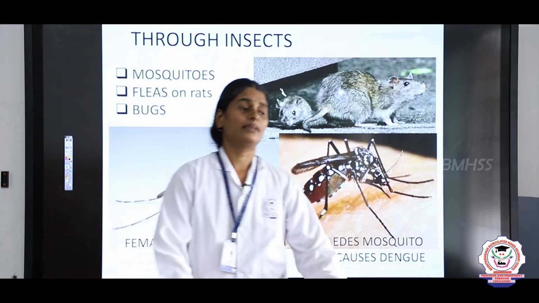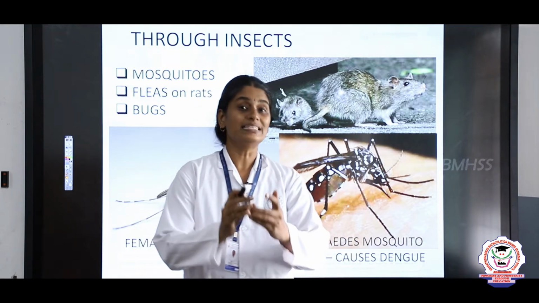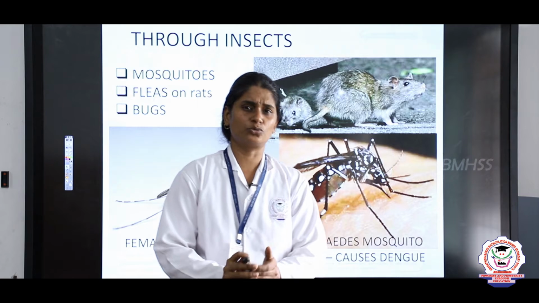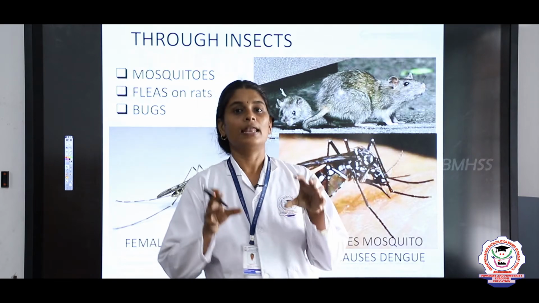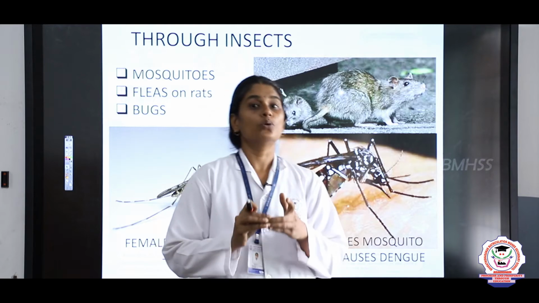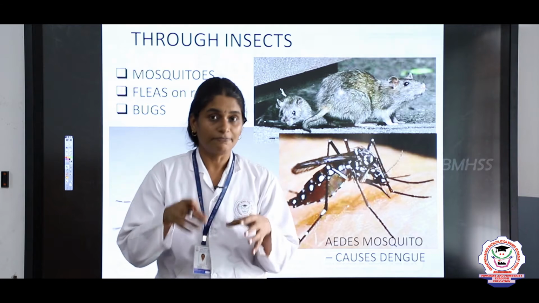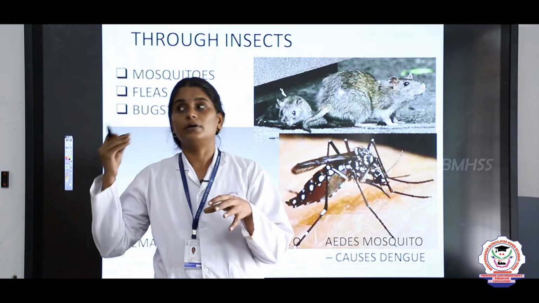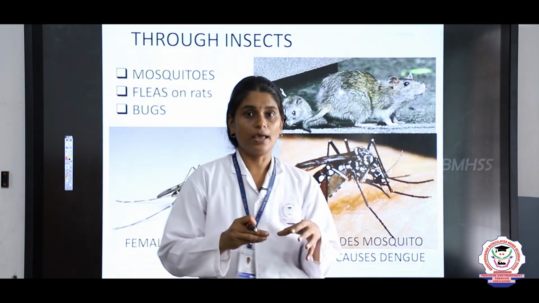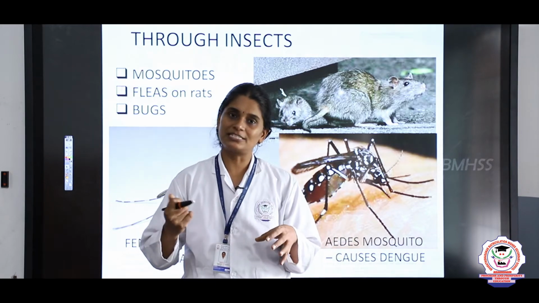Diseases like chikungunya, malaria and dengue spread through blood-sucking insects like mosquitoes, bugs and fleas, right. Malaria is caused by a protozoa that is carried by the female Anopheles mosquito.